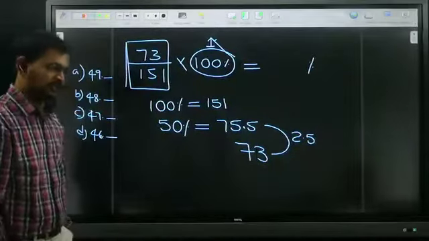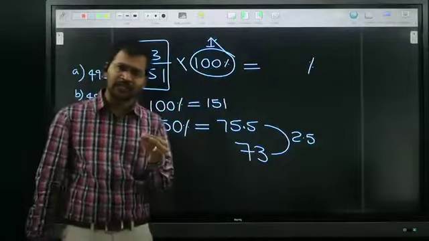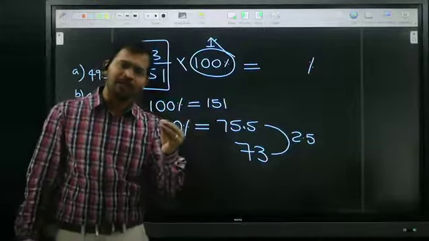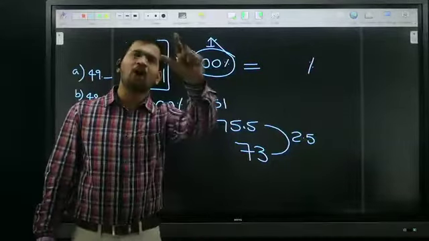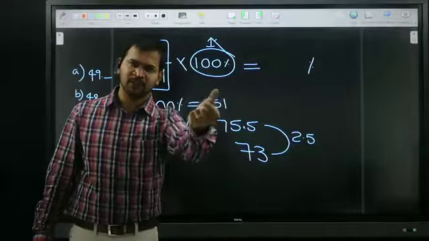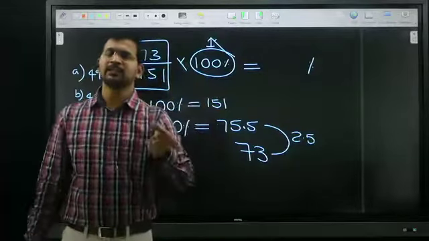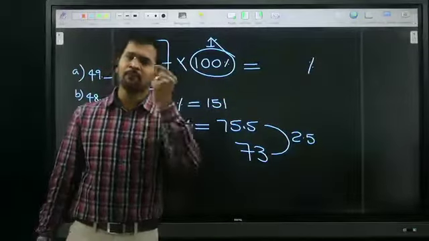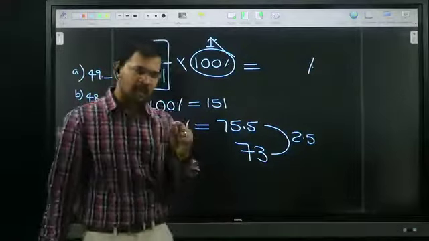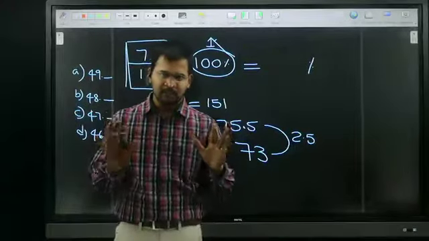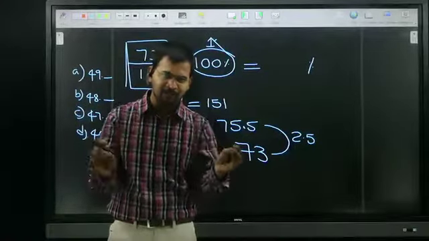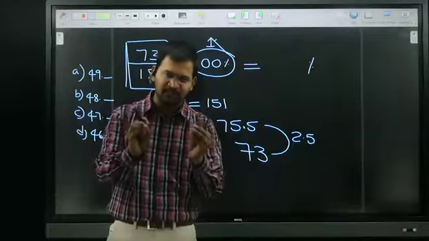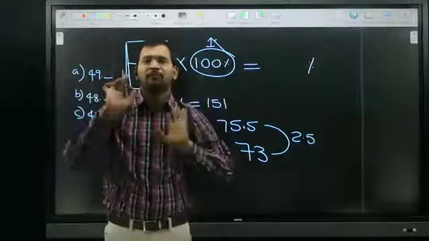My target is to find how much percentage of 151 that 2.5 extra is. That much percentage I need to subtract from 50. Listen carefully, I got 2.5 extra.